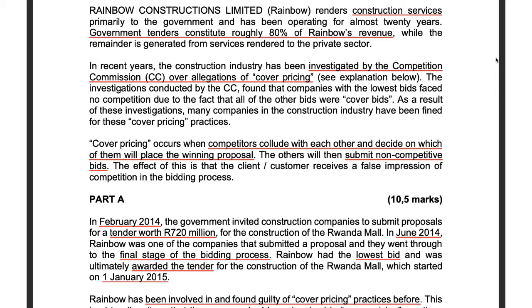Cover pricing occurs when competitors collude with one another and decide on which one of them will place the winning proposal. The others will then submit non-competitive bids. The effect of this is that the client or customer receives a false impression of competition in the bidding process.